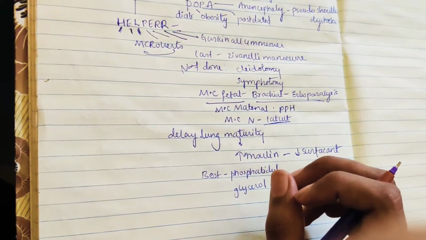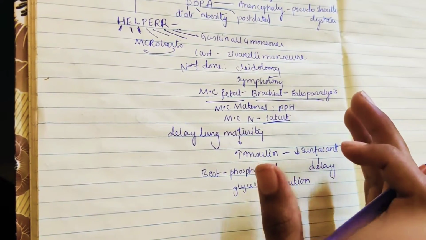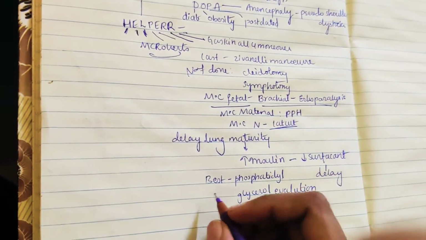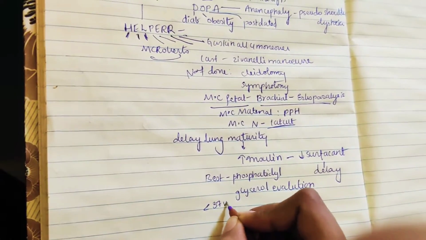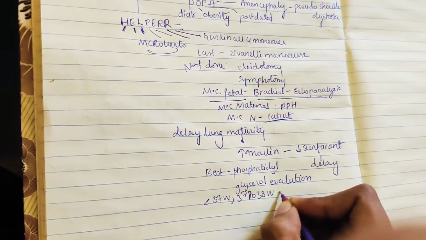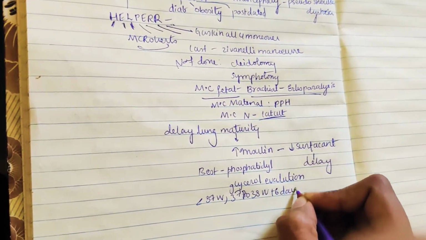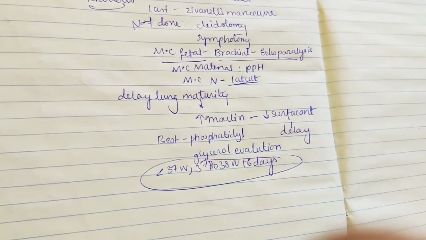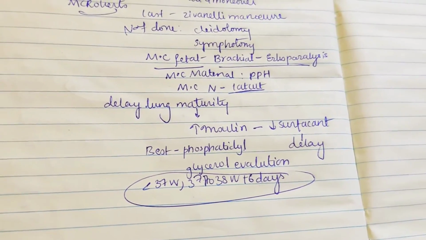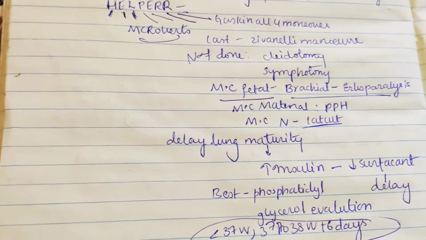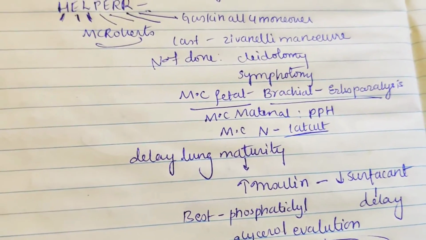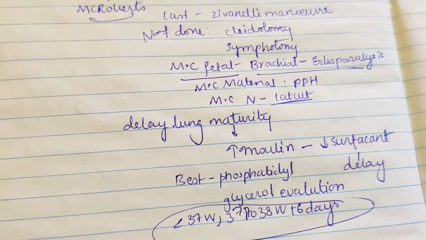So preterm delivery and early term delivery are not done in a diabetic mother. Why? Because we check this lung maturity. Preterm delivery means less than 37 weeks, and between 37 to 38 weeks plus 6 days we will not normally do delivery in the case of a diabetic mother. Very important, preterm and early term delivery are not done in a diabetic mother because the lung may still not be mature. So only after lung maturity will we do this, and for that we check by phosphatidyl glycerol evaluation.